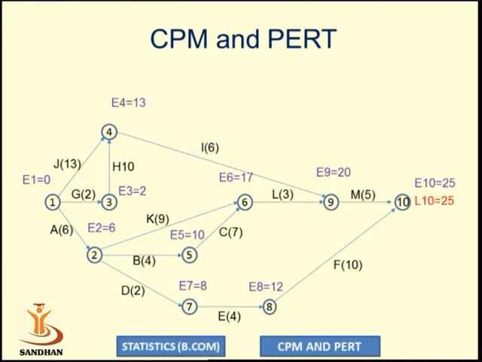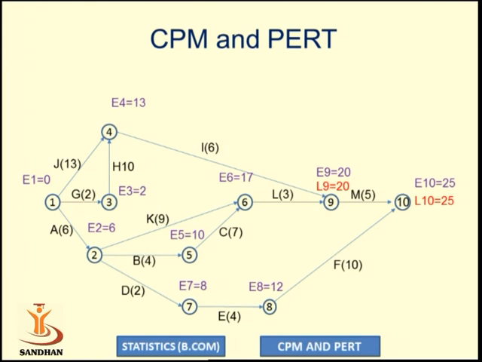Whatever the value E10, the earliest occurrence time that we have obtained using the forward pass method, that will be taken as the latest occurrence time at the completion event. Then we will move backward by reducing the event number by 1. So from event number 10, we will move to event number 9. L9 will be calculated as 25 minus the duration of the activity M, that is 5. 25 minus 5, that is 20.